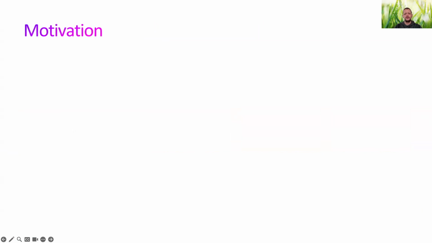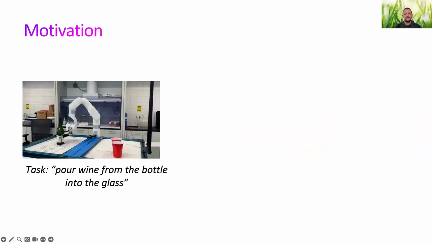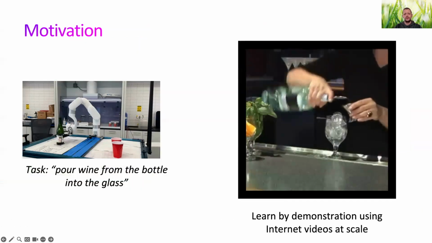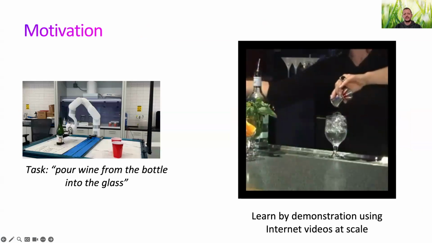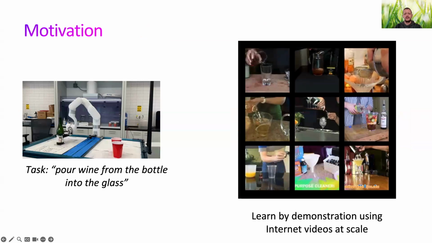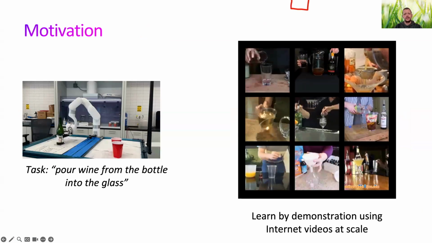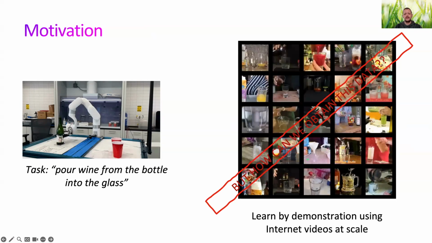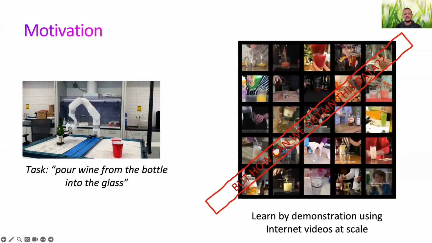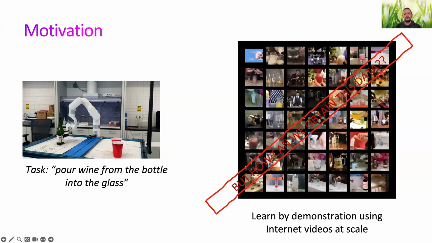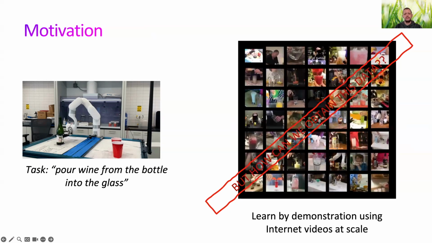Our motivation is scaling up learning for robotic manipulation. One way to teach robots is through learning by demonstration. Thanks to platforms like YouTube, we have access to millions of instructional videos where people show how to perform different tasks. But this raises a key question. How can we obtain these videos and label them in a way that makes it easy to identify relevant examples for a specific task, such as pouring a liquid shown on this slide? Our work on grounded video caption generation makes a step in that direction.